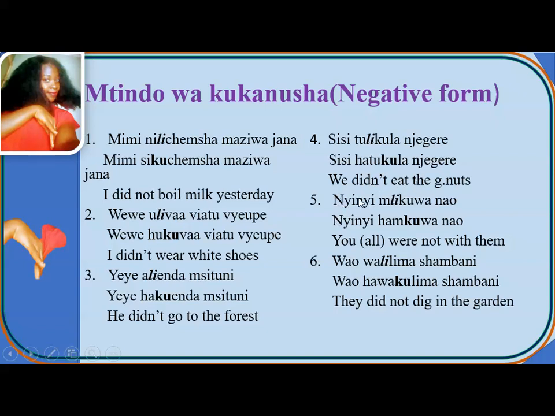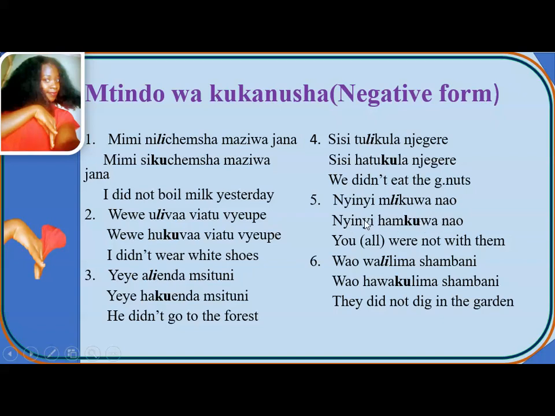Number 5, nyinyi mulikuwa nao. Nyinyi mulikuwa nao. In positive statement, it will be you were with them, or you all were with them. How can we say that one in a negative form? The negative form will be nyinyi hamkuwa nao.